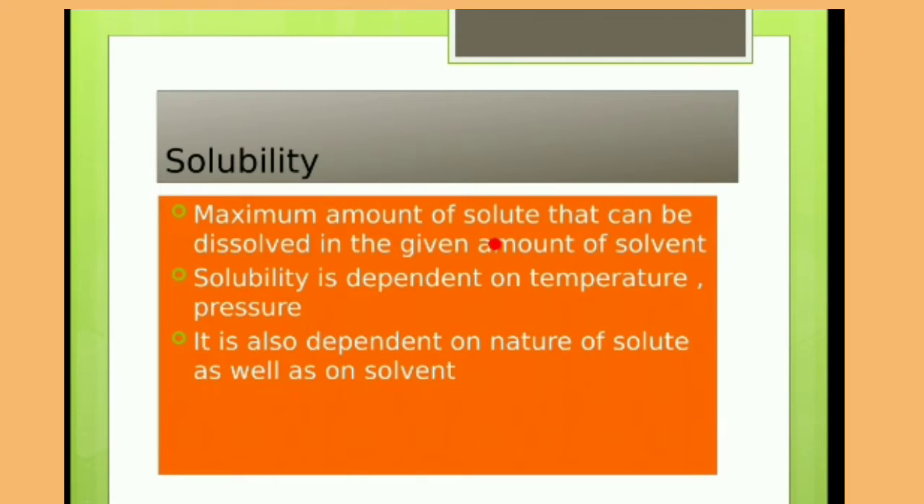Solubility can be defined as the maximum amount of solute that can be dissolved in a given amount of solvent. Solubility is dependent on temperature and pressure. So we can also define solubility in terms of temperature and pressure: at a particular temperature and particular pressure, the maximum amount of solute that can be dissolved in the given amount of solvent is solubility.